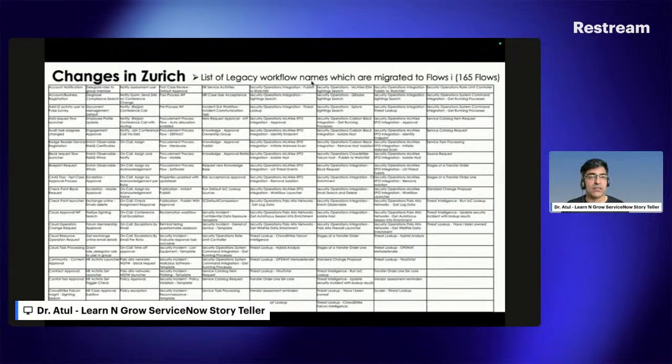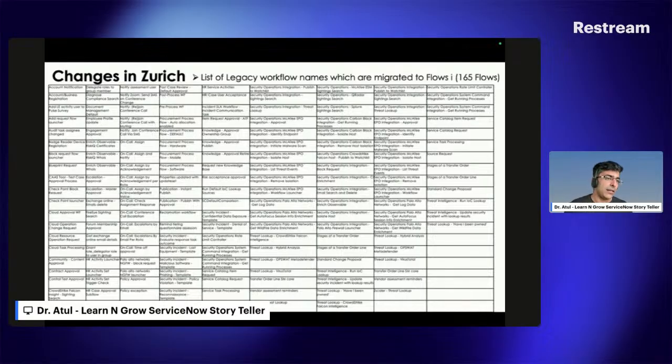So now you can see the list of legacy workflow names which are migrated to flows in Zurich itself. These are already migrated. There is a dedicated KB article which you can see on the ServiceNow site as well. You can go and check what the previous workflow was and whether it has been moved to Flow or not. Very important: before you upgrade your client to Zurich, please make sure you find these things and understand them, or customize this part if you want, if you have already done something on your side.